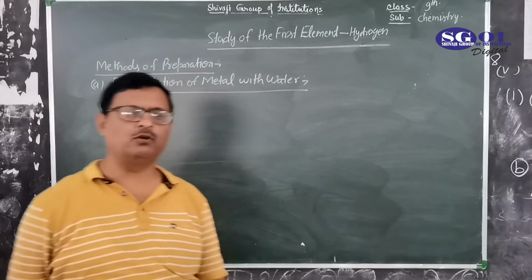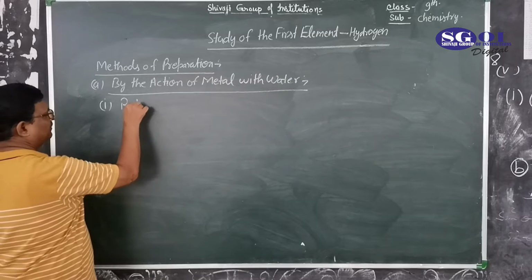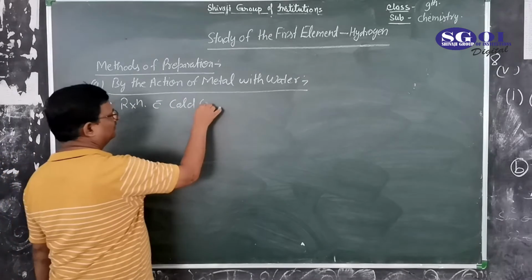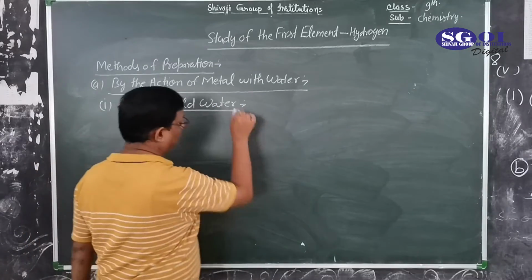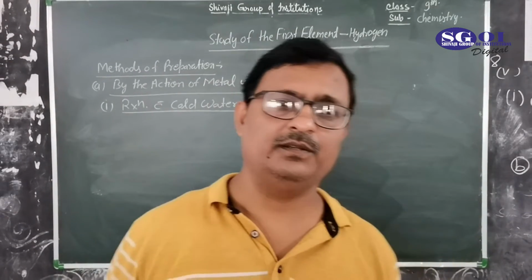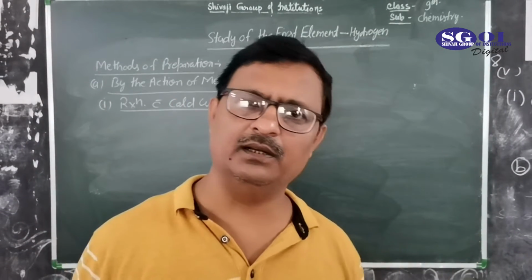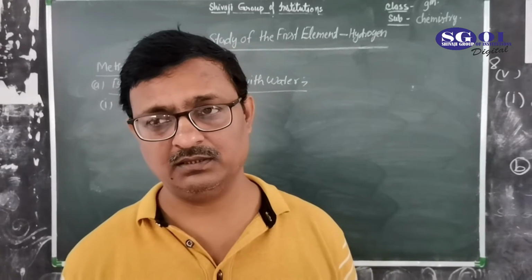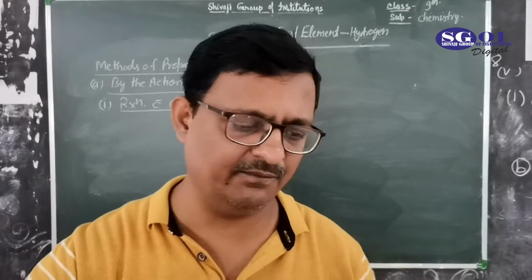reaction with cold water. Metals which are highly reactive react with cold water, less reactive ones react with hot water, and the least reactive metals react with water in steam form.